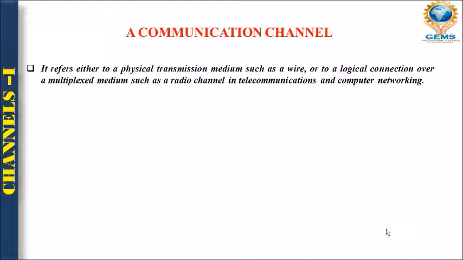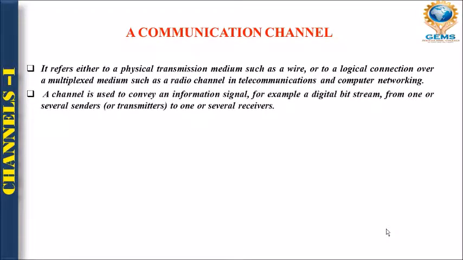In computer networking, both types of channels are used in various disciplines as per the needs. A channel is used to convey the information signal, for example a digital bit stream, from one or several senders to one or several receivers.